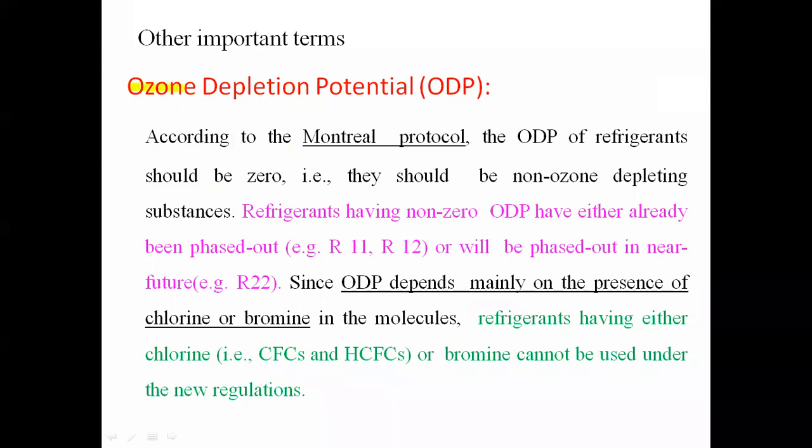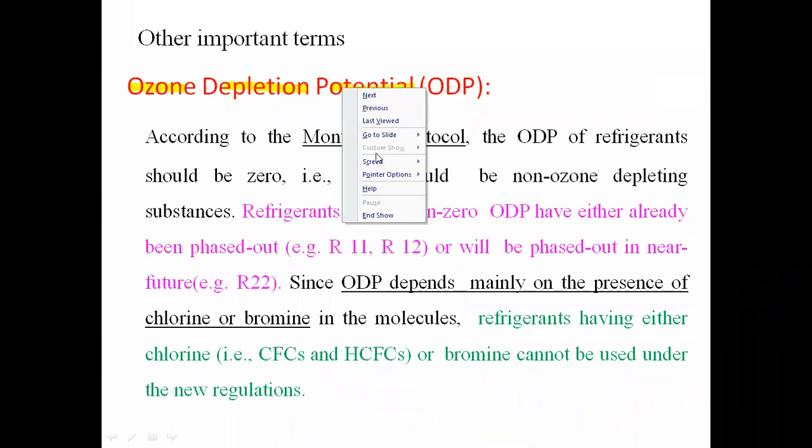In the name itself, ozone depletion potential means the potential of any refrigerant to deplete the ozone molecule. The potential of any refrigerant to deplete the ozone molecule is called the ozone depletion potential, and the highest value of ozone depletion potential will be considered as 1.